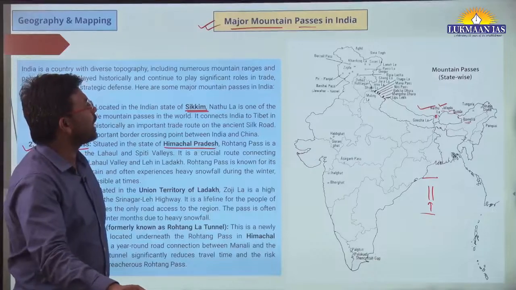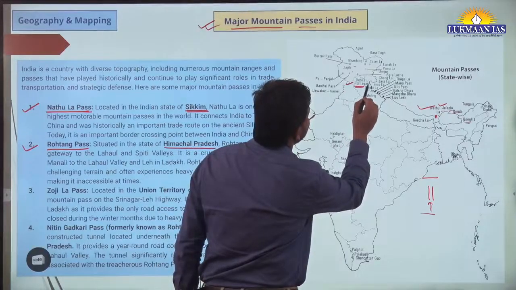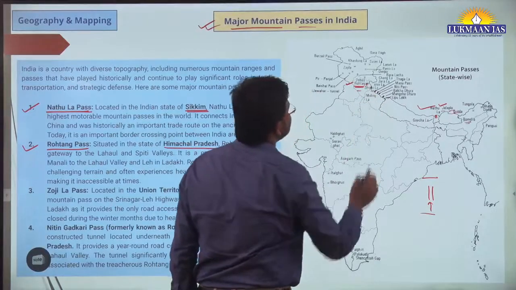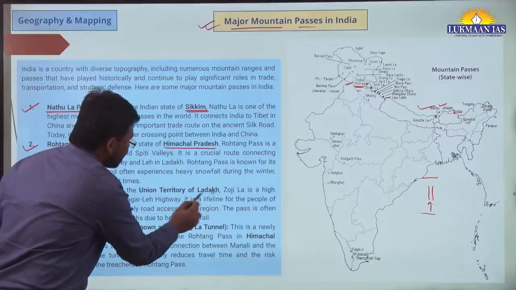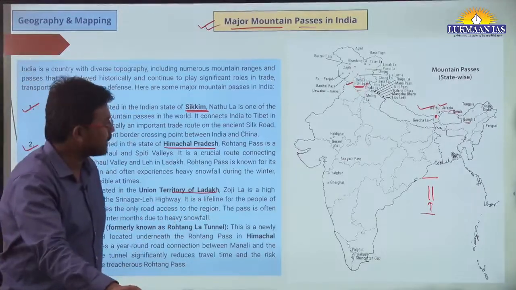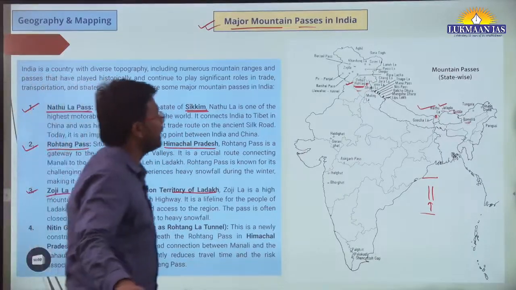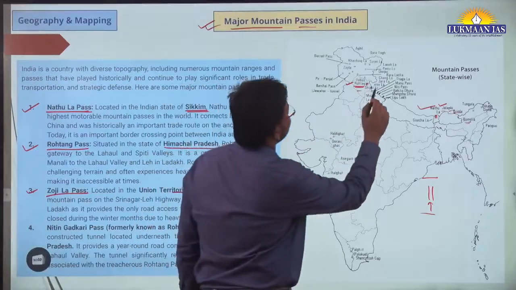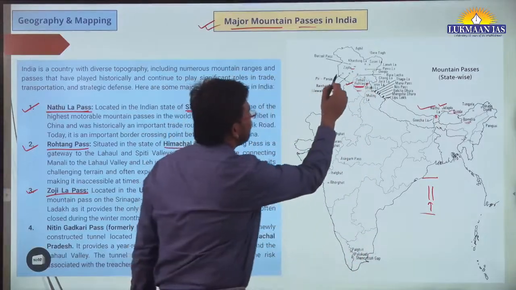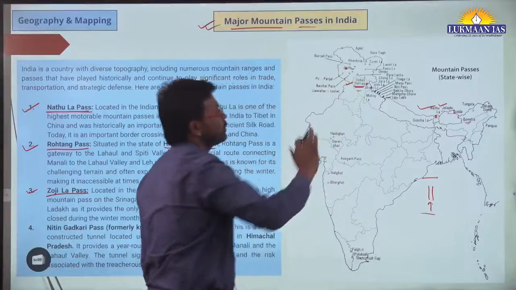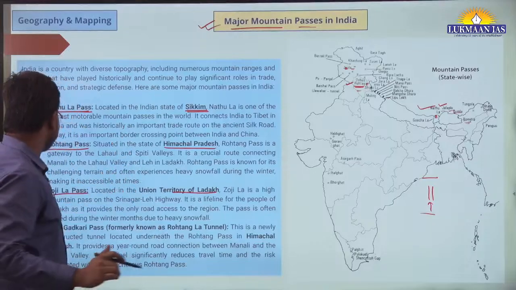So let us see where Rohtang Pass is located. Here, do we see Rohtang? Rohtang Pass. So Rohtang Pass is in the state of Himachal Pradesh. Then another is Zojila Pass. Zojila is located in the Union Territory of Ladakh. So where is Ladakh? Let us quickly see where Zojila is. Can anyone help me in locating Zojila? In the center? Yeah. Here they have mentioned Jajila, meaning it is Zojila Pass. Maybe because of its small size it looks like that. So that is Zojila Pass.